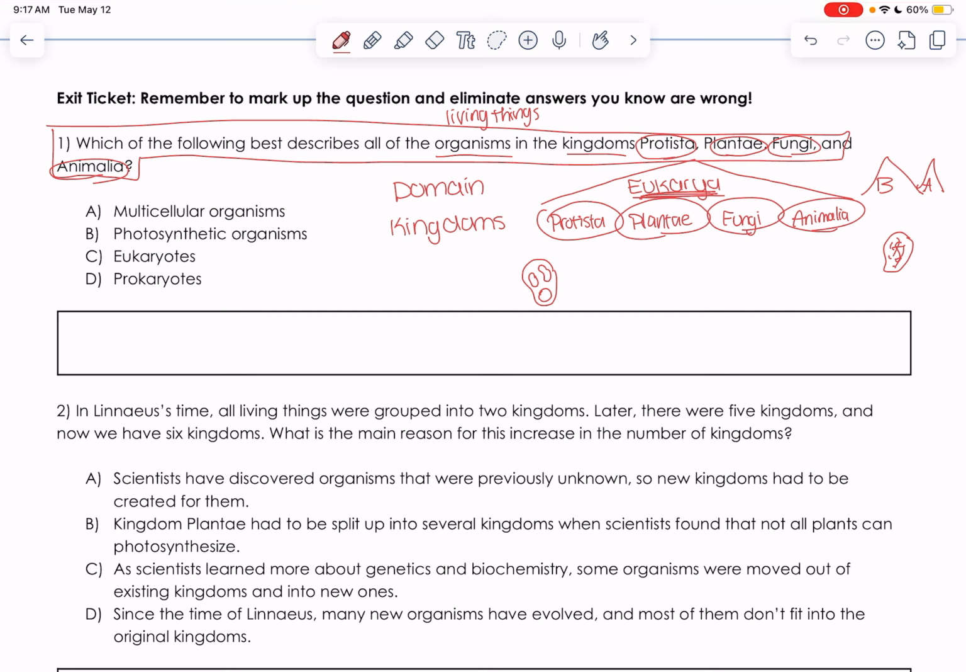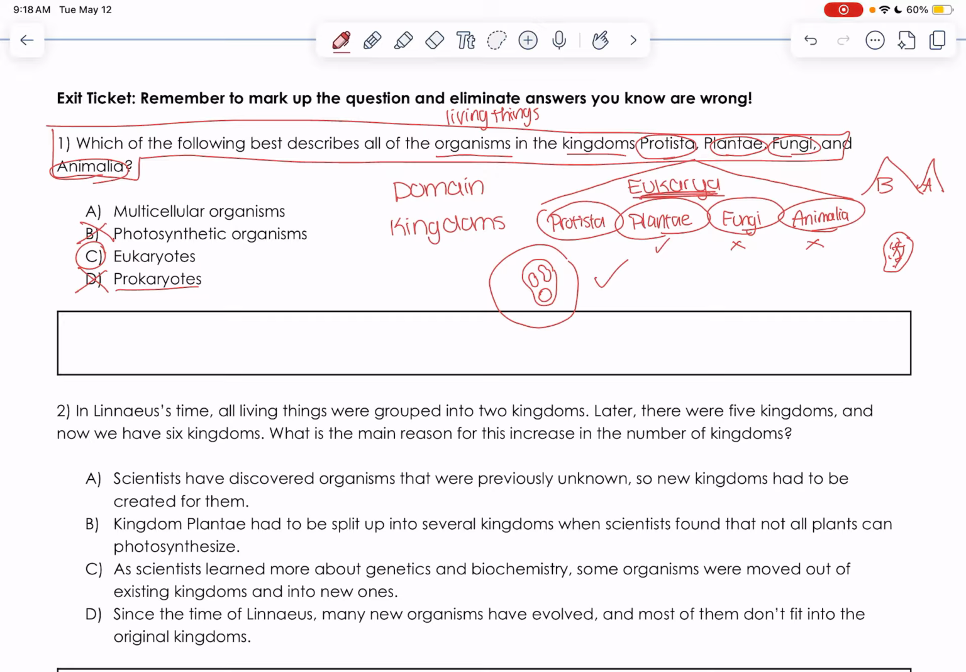So when I look over here, let's start with D, prokaryotes. Well, no, eukarya cannot be prokaryotes. Those are totally different things. C is correct, this eukaryotic cell. But let's keep going. So photosynthetic organisms. This means you can make your own food out of sunlight. I know Plantae can make its own food out of sunlight, but none of the organisms inside of fungi or Animalia can do that, okay? So if the question asks which of the following best describes all of them, they are not all photosynthetic.